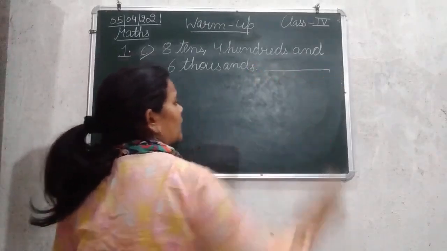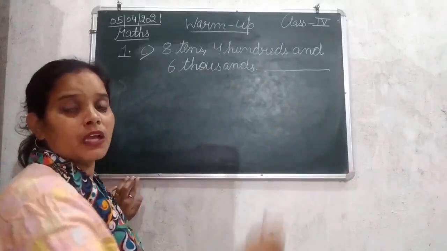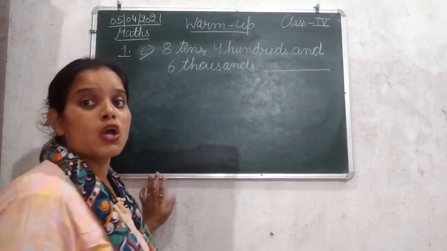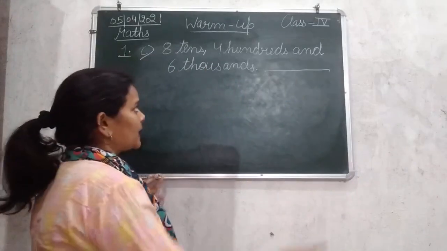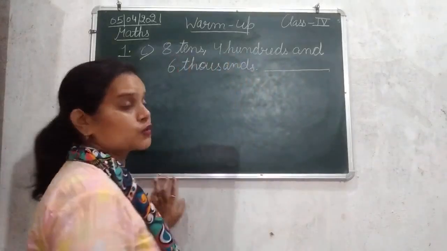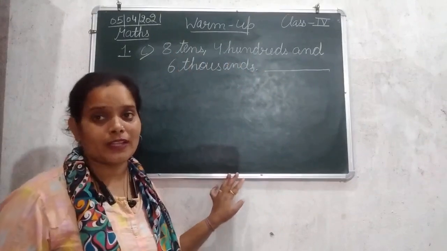Again, starting with the Indian place value chart, from the right hand side, the first place value is ones. Here we have tens, hundreds and thousands; they have not given any number at ones place.